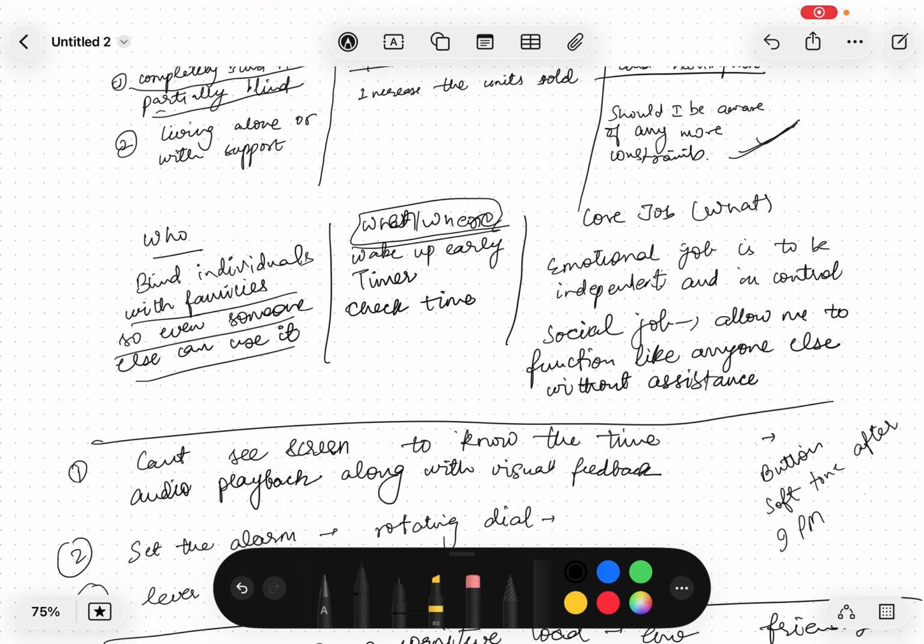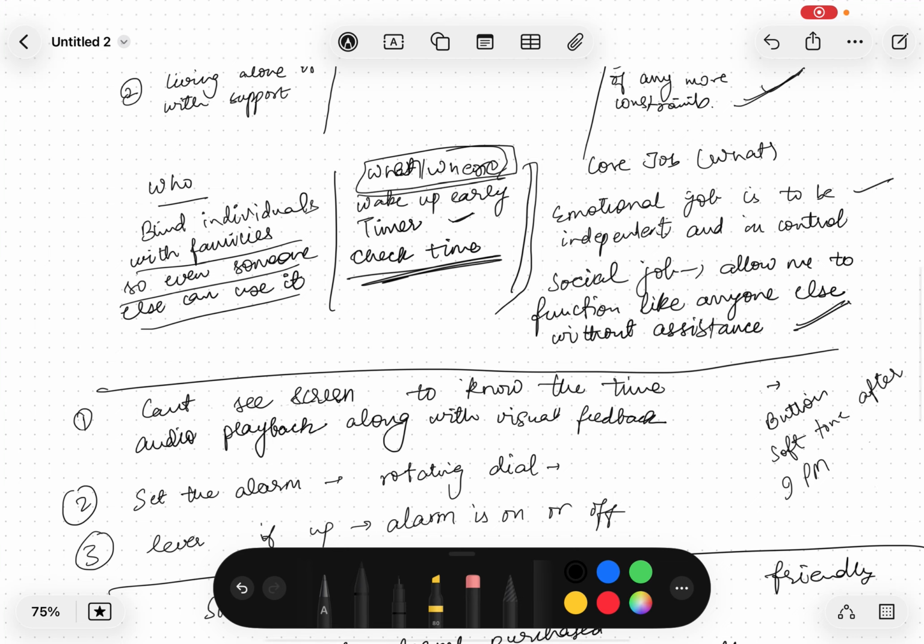What and when do they need this alarm clock? One is they want to check the time. Okay, what is the time right now? That is the main need. Other thing can be they want to wake up early, so that's why they need an alarm clock. Other thing can be they want to set a timer. So these are the functional jobs they are trying to do. The emotional job is they want to feel independent and in control, and the social job will be allow me to function like anyone else without assistance. So these are their functional, emotional, and social jobs.